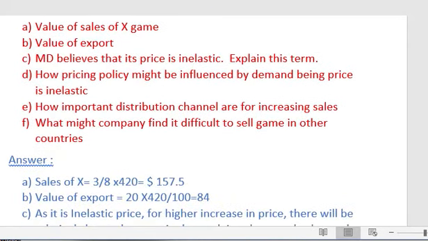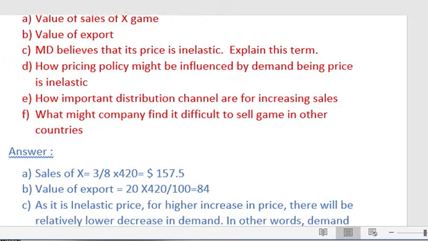Question number 1, value of sales of X games. It was given that 3/8 is the value of sales of X games and total sales is $420. So 3/8 multiplied by 420, which is equivalent to $157.5, is the answer of part A. Part B, what is the value of export sales? Now it was given that 20% is the value of export sale. So 20 multiplied by 420 divided by 100 equals $84.